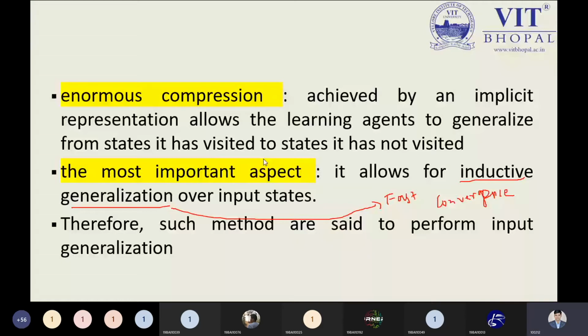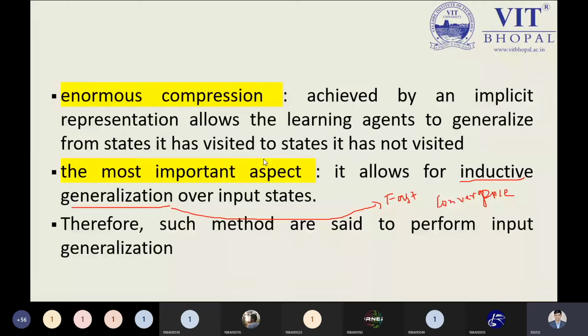The most important aspect of implicit compression is that it allows for inductive generalization. So what is inductive generalization? Whenever we need to take a decision dynamically, it takes the decision dynamically as required, and at that time we have to use the optimum policy, which is called the dynamic optimum policy.